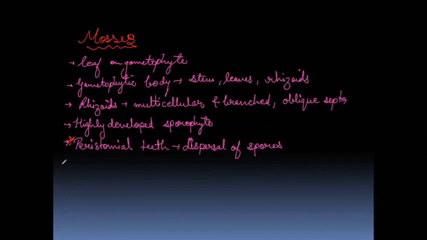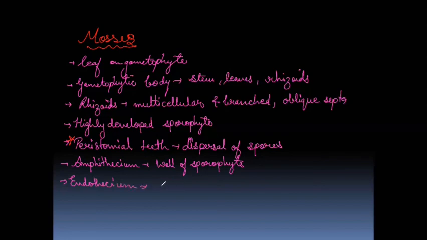Next, if we talk about the amphithecium, then it forms wall of sporophyte. Amphithecium forms wall of sporophyte. Whereas if we talk about the endothecium, then they form the spores from the spore mother cell.